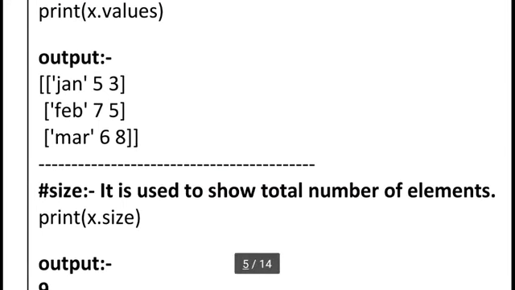X dot size. Last time in NumPy I used itemsize, and here I use only size.